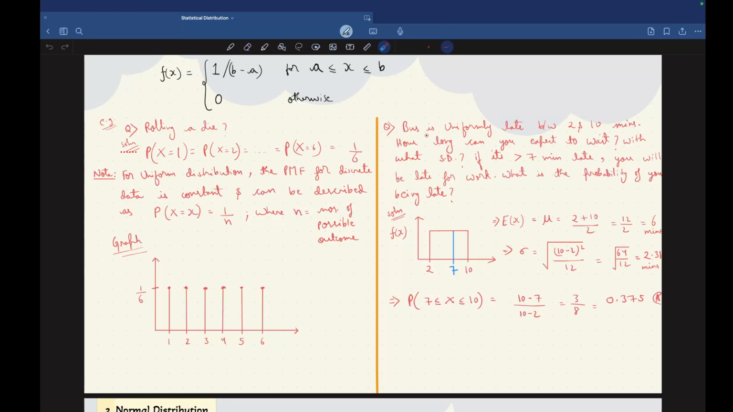Now let's see the second example. A bus is uniformly late between 2 and 10 minutes, right? How long can you expect to wait? With what standard deviation?